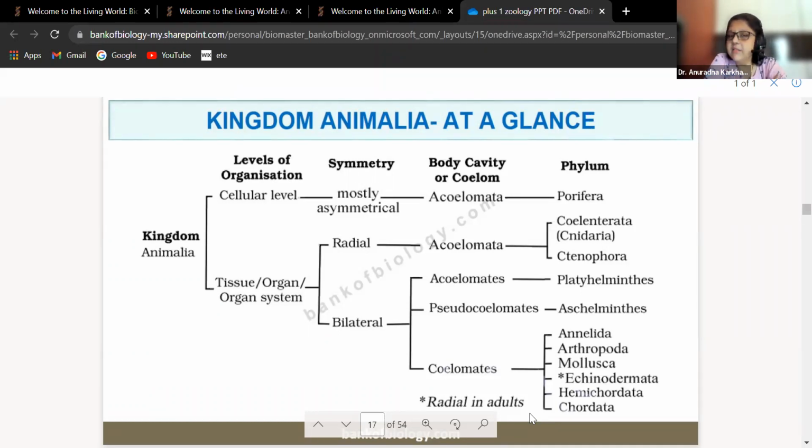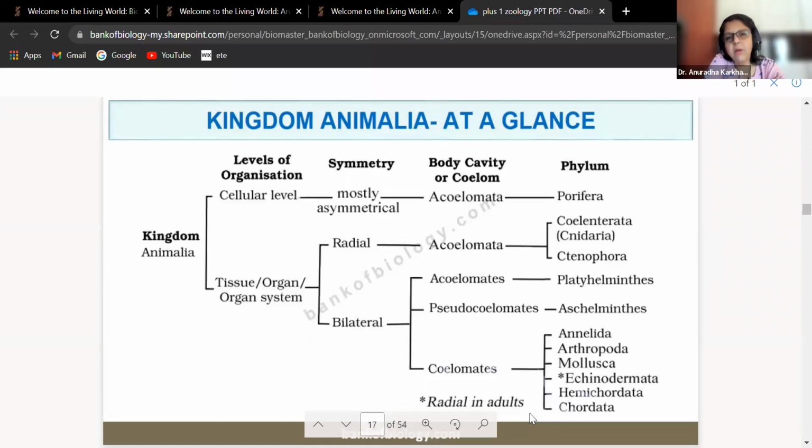If it is bilateral symmetry, we check again: acoelomate, pseudocoelomate, coelomate. If it is acoelomate bilateral, there is only one example, Platyhelminthes. If pseudocoelomate bilateral, again only one, Aschelminthes.